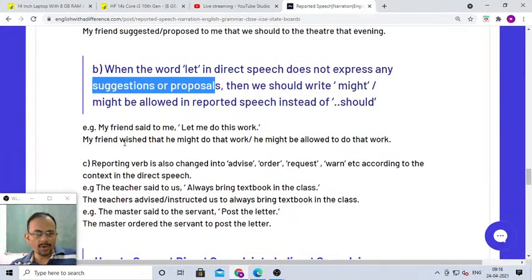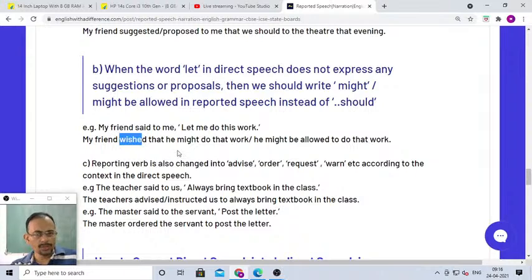Here the reporting verb becomes "wish" and the reported speech part will become either "might do the work" or "might be allowed to do the work", right? So please do remember this. When the word "let" in direct speech does not express any suggestions or proposals, then we should write "might" or "might be allowed" in reported speech instead of "should".